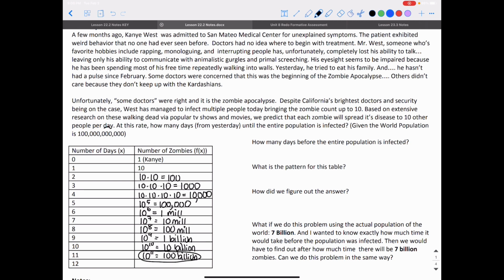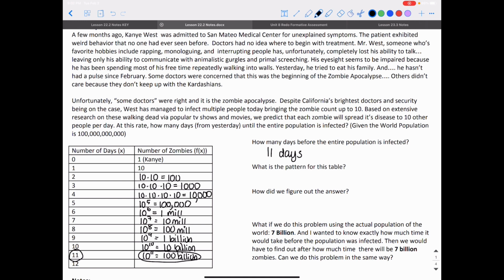This is my answer. 100 billion is what I was looking for. So how many days did it take before the entire population was infected? We found it's 11 days. It's 11 days that it took. It's kind of crazy how fast that was, because it's pretty realistic that each zombie would infect 10 people per day.